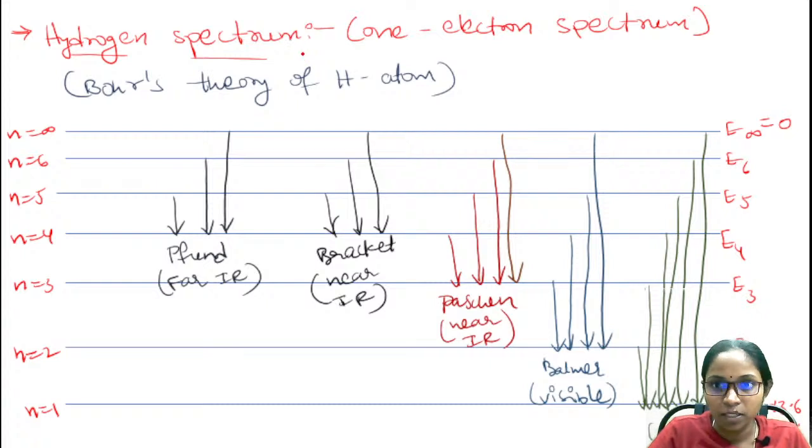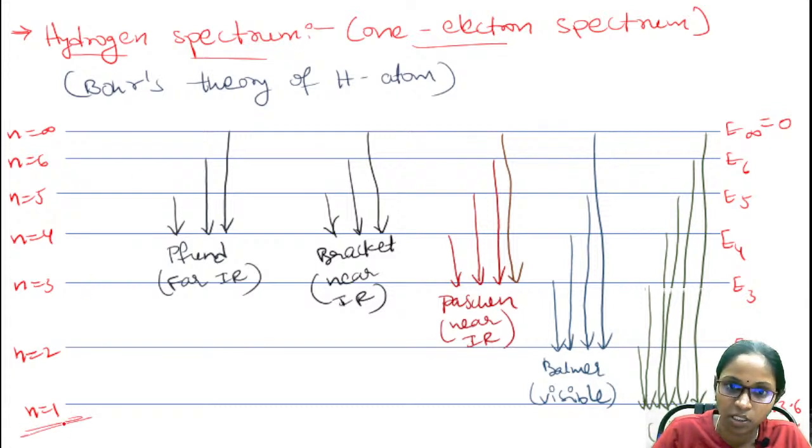So coming to the hydrogen spectrum. The hydrogen spectrum is hydrogen contains one electron. This can also be said to be one electron spectrum. One electron spectrum అని కూడా అంటాం మనం. It was given by Bohr. Bohr did his experiments and found out the hydrogen spectrum. Okay, and these are the different energy levels. Different orbitals n equals 1 orbit, 2 orbit, 3 orbit and so on, infinity orbit levels. And we have the energy for hydrogen atom. The ground state energy is minus 13.6 electron volts and for infinity orbit the energy will be equals to 0.